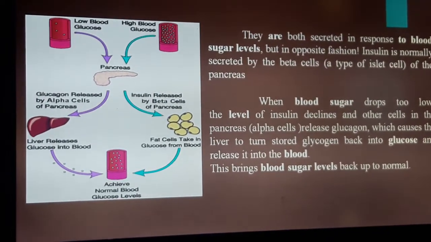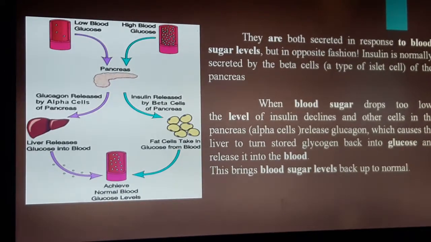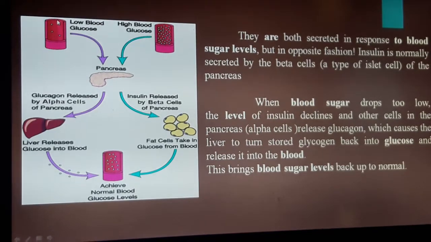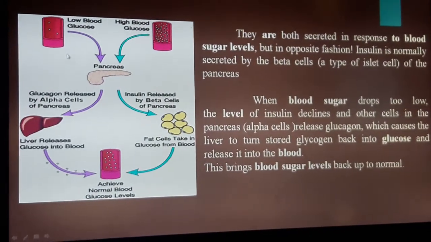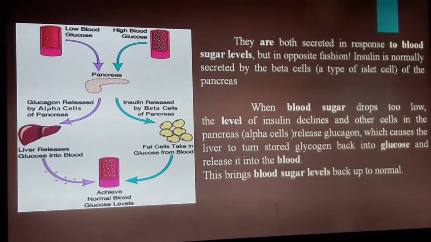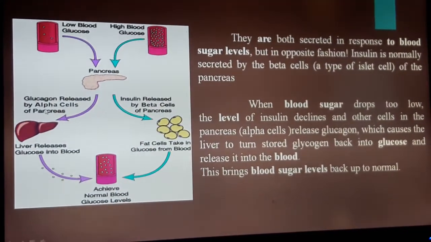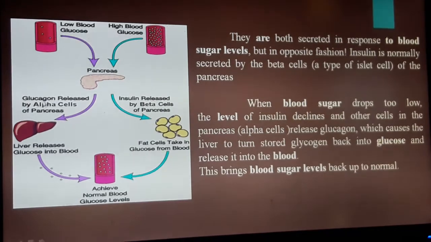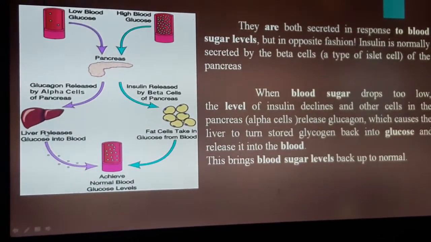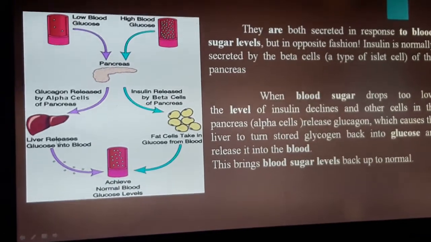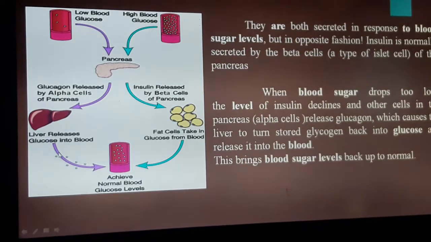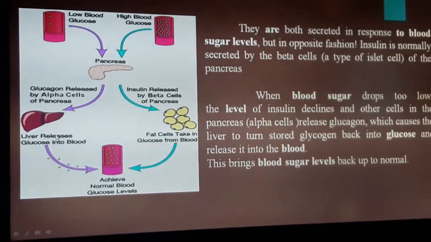Insulin is normally secreted by the beta cells of the pancreas. When the blood sugar drops too low, the level of insulin declines and the other cells in the pancreas, that is alpha cells, produce glucagon, which causes the liver to turn stored glycogen back into glucose and release it into the blood. This brings blood sugar level back up to normal.